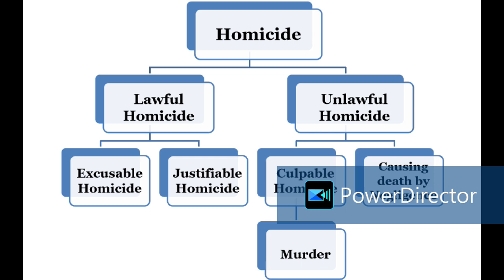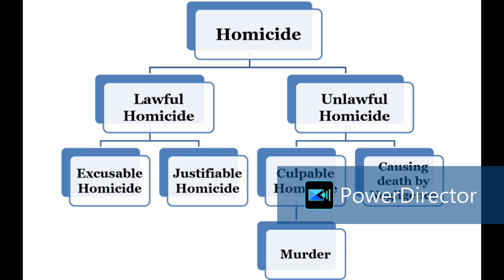Now what we have to understand is that it is the degree of mens rea that differentiates culpable homicide from murder. What is the degree? Whether intention is greatest and knowledge is greatest to the maximum degree, or it is at the minimum degree, whether there is certainty of death or only likelihood of death. Only these parameters make culpable homicide different from murder.